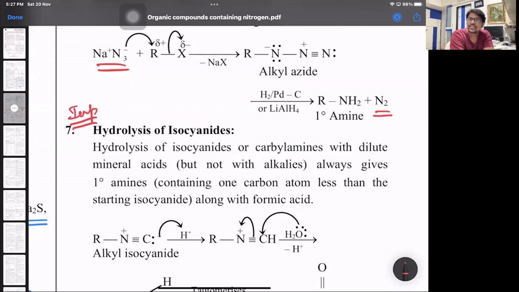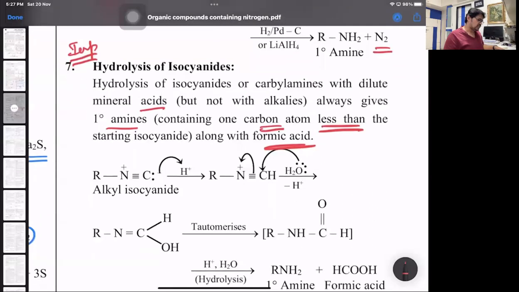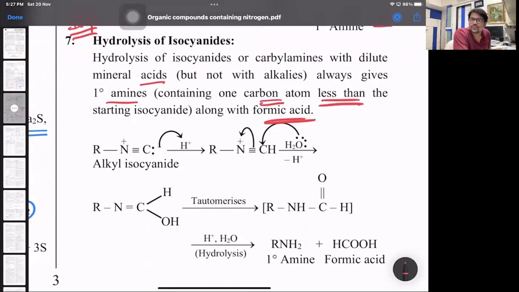Whereas over here, isocyanides, if you hydrolyze, you will get a primary amine. Is this clear? And this primary amine will have 1 carbon atom less. That 1 carbon atom is given out as formic acid. So isocyanides, or carbylamine, with dilute acids give 1 degree amine containing 1 carbon less, which is given out as formic acid. So look at that reaction. Isocyanide with H plus forms an intermediate, where you add water, it forms a compound which undergoes tautomerism to give you RN double bond CHOH. It's basically like an oxime group, which on hydrolysis gives you primary amine and formic acid.